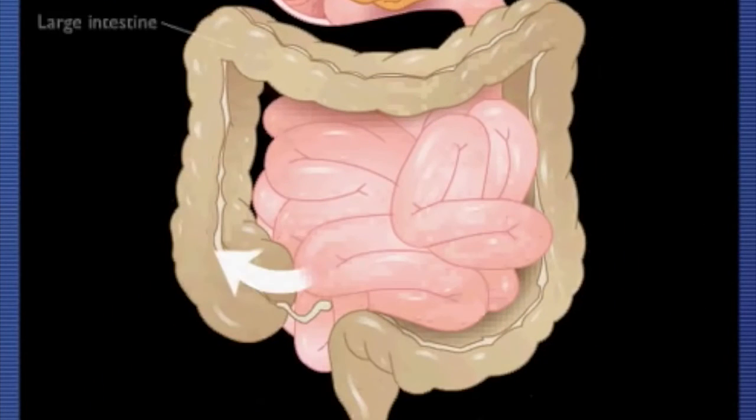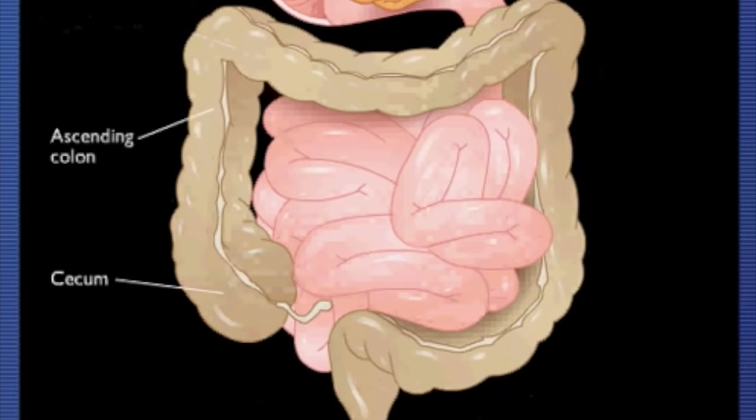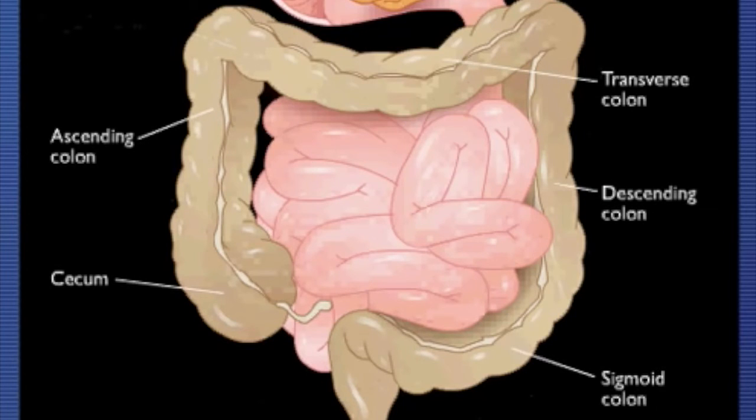Chyme that is not absorbed in the small intestine enters the large intestine. As it passes through all parts of the colon, water and salt are absorbed, and chyme is converted into feces. The rectum stores the feces until nervous stimulation initiates the defecation reflex, thus eliminating the waste from the body.